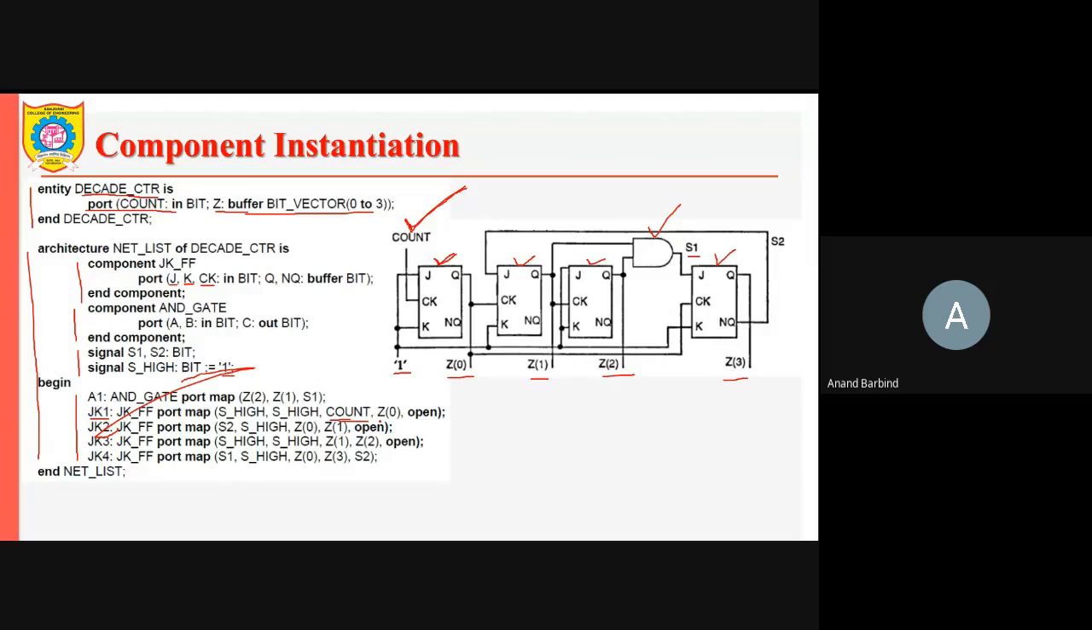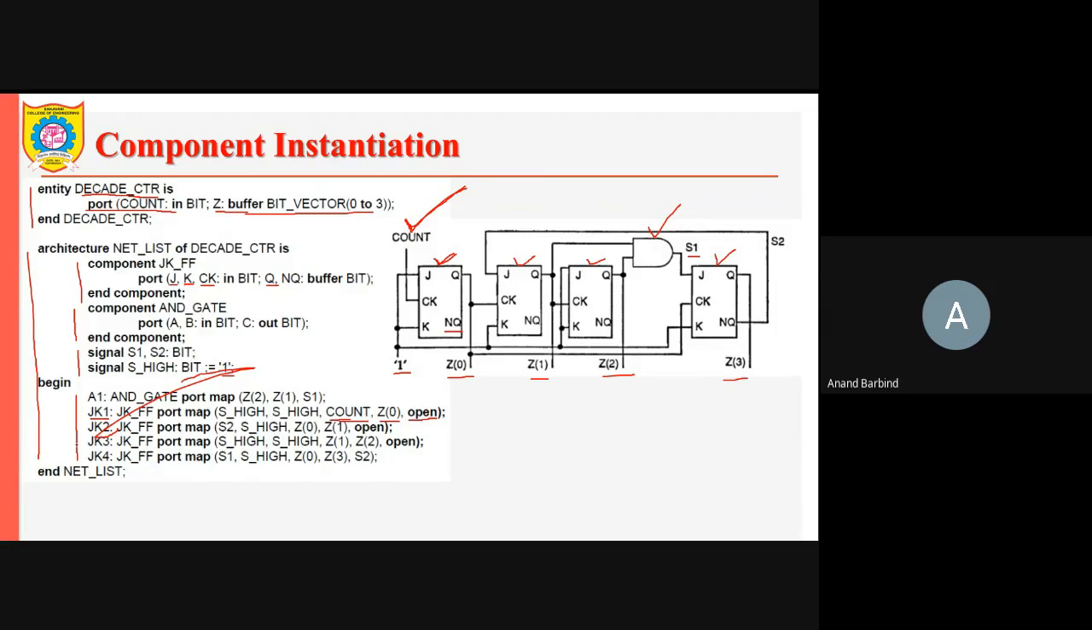The next signal for this JK flip-flop is output Q. It is connected to Z0, and NQ is left open. We are showing with the open keyword that nothing has been connected to this NQ output of this component JK1. That is the first instance.